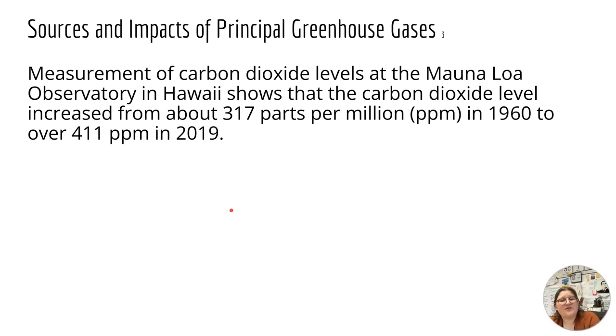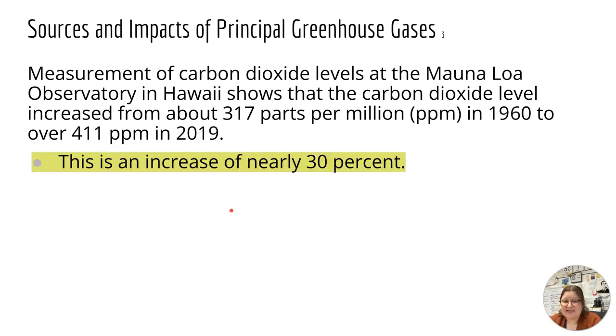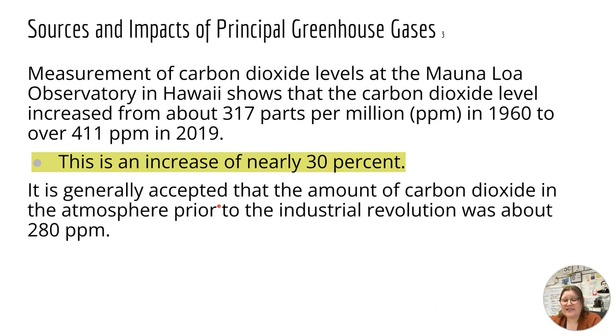Measurements of carbon dioxide levels at the Mauna Loa Observatory in Hawaii show that carbon dioxide levels increased from about 317 parts per million in 1960 to over 411 in 2019. This is an increase of almost 30%. And it's generally accepted that the amount of carbon dioxide in the atmosphere before the Industrial Revolution was about 280. So even in 1960, we were pretty high above that.